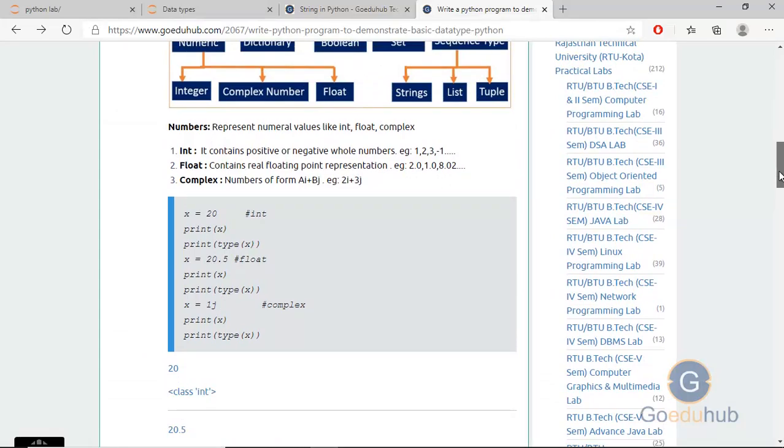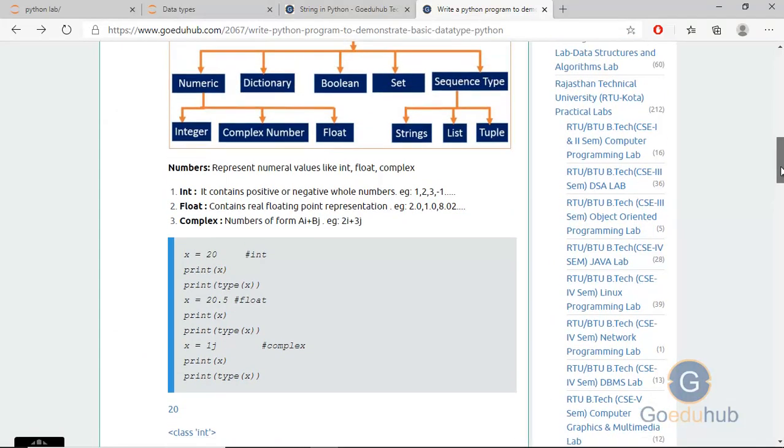In detail, if you want to see, we have separate lectures and separate articles for each data type.